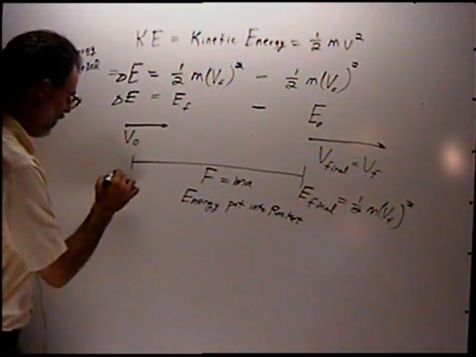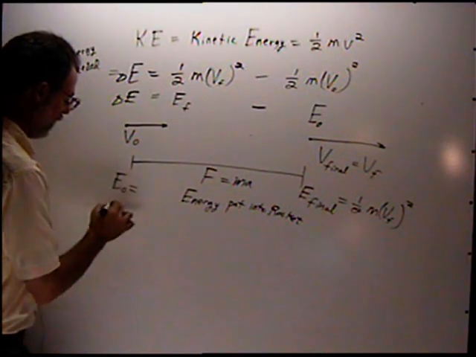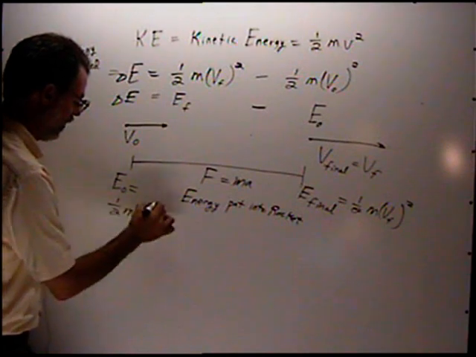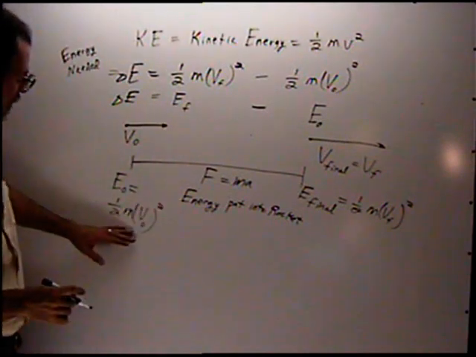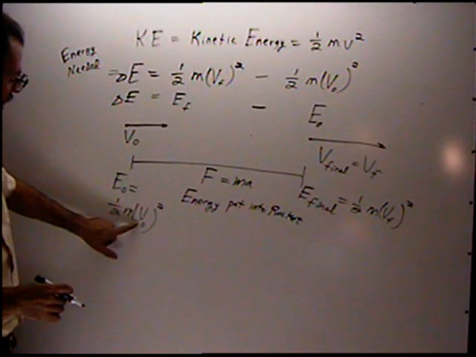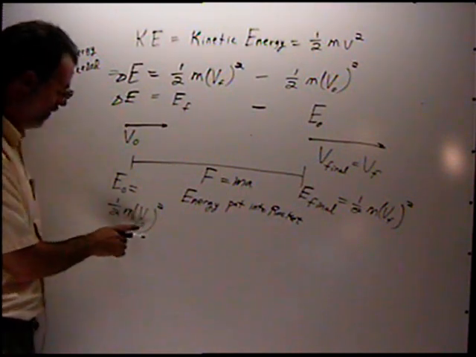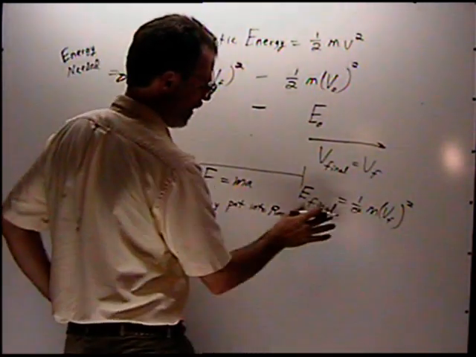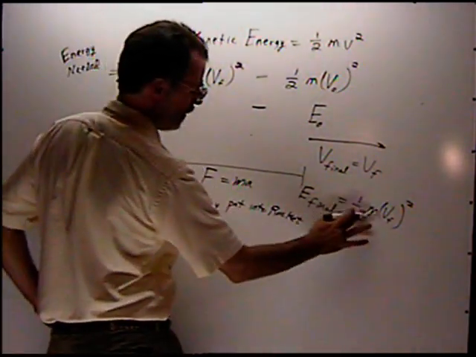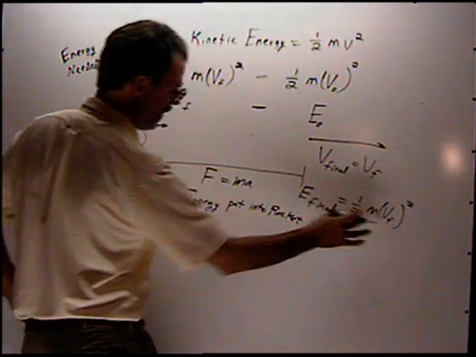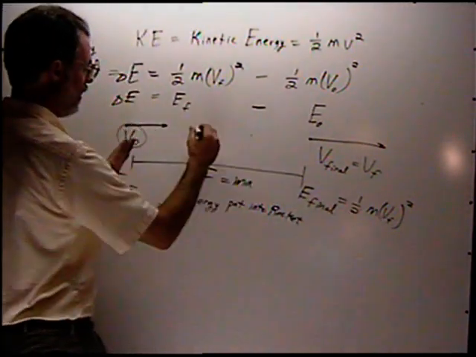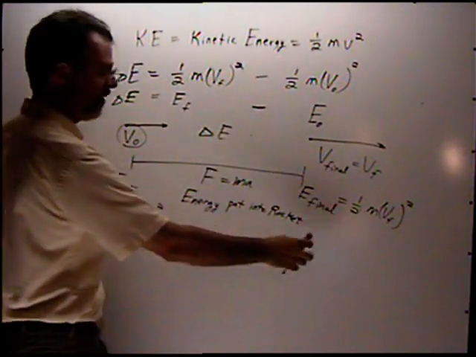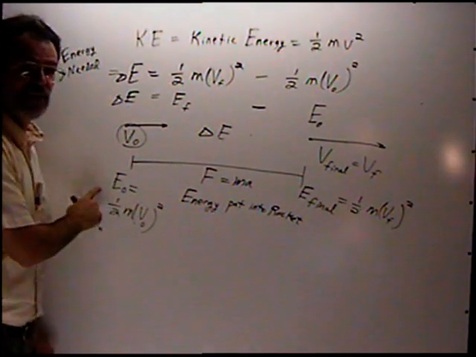The initial energy of the rocket is equal to 1/2 m v initial squared. Notice the formula is the same: 1/2 mv squared. Initially, the initial energy is 1/2 mv squared, where v is the initial velocity. The final energy is given by 1/2 mv squared, where v is the final velocity, and the difference here is delta E. The energy you put into it is the difference between the final energy and the initial energy.